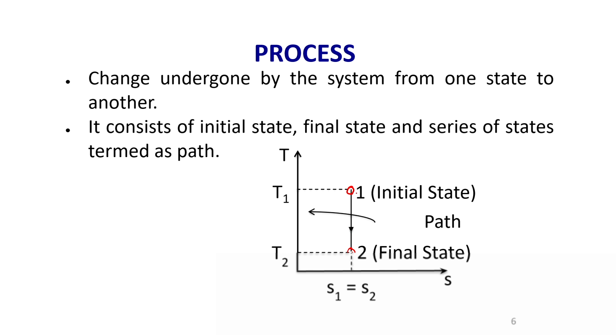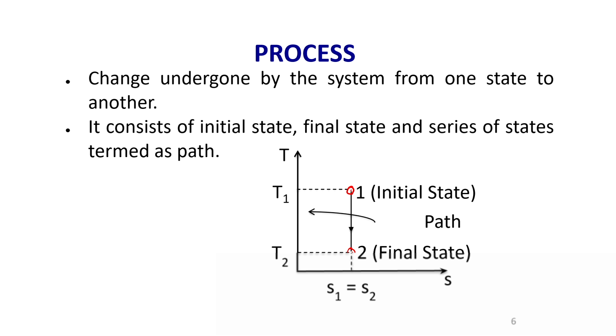So, this process 1 to 2 is perpendicular to the x-axis. On the x-axis we have the property entropy. So, S1 is equal to S2, and on the y-axis we have the temperature.